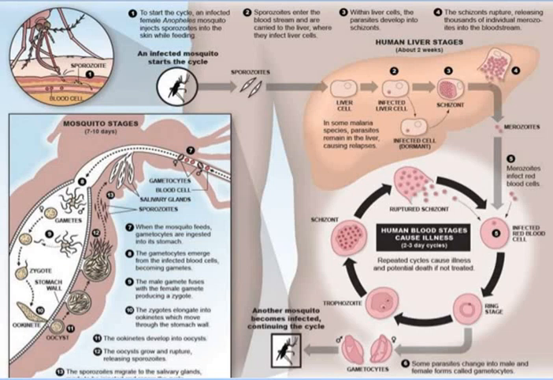Within liver cells, the parasite develops into the schizont stage. This occurs in the liver region. In the fourth step, the schizont ruptures, releasing thousands of individual merozoites into the bloodstream.